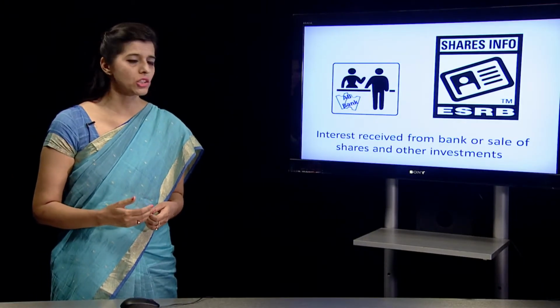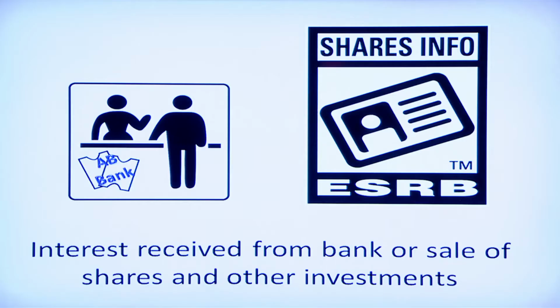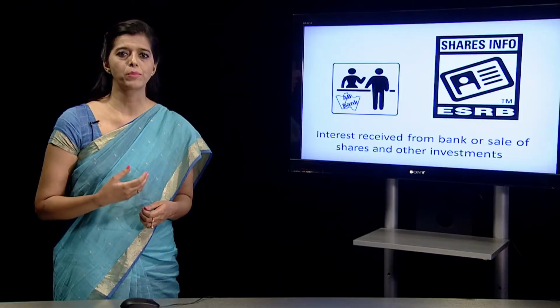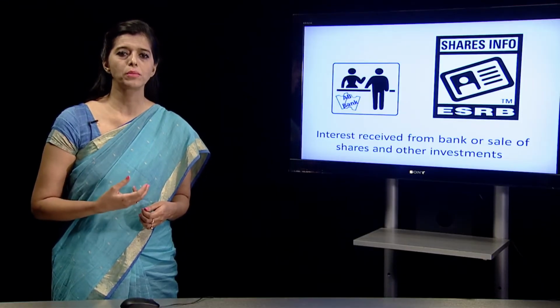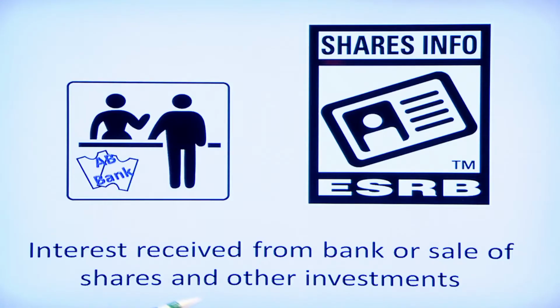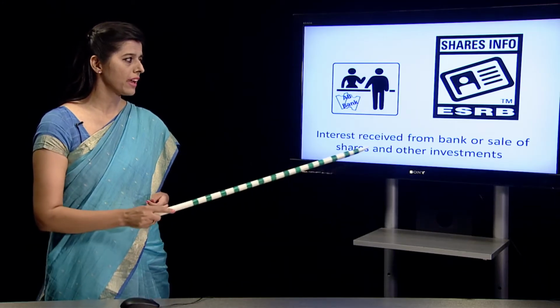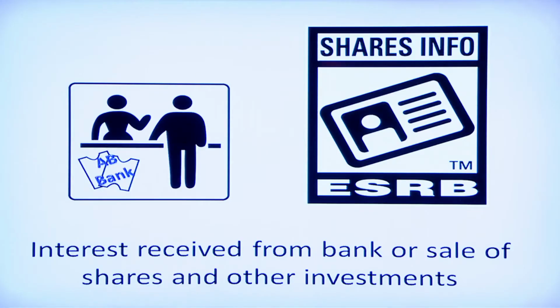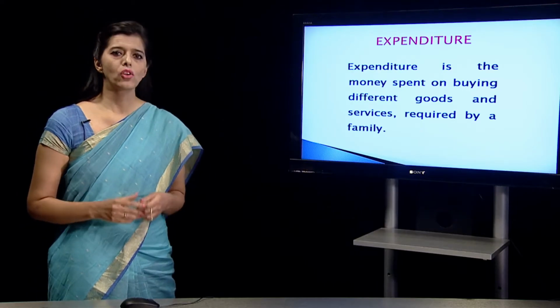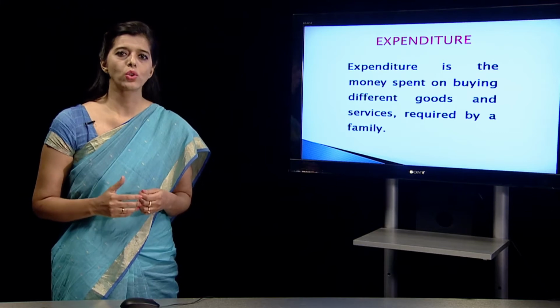People invest in shares also in public limited companies or private companies, and by buying those shares in those companies, we are earning dividends, we are earning profits and interest. So that also becomes a source of our income, like interest received from bank or sale of shares and other investments add up to our income. Expenditure. Now we talked about income. What are the sources of income?